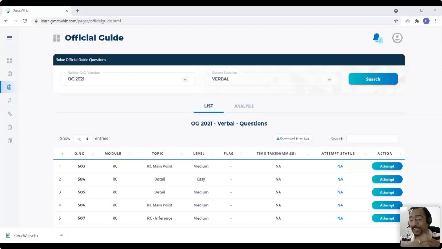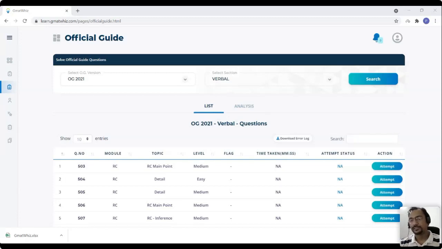But what we wanted to do was not wait till the time we are done with official guide reviews and the advanced official guides also. Since we have a good number of OG questions done already, we wanted this feature to be live. And we are also in the process of uploading a good number of verbal questions. So I think about, Shakib, we have about 70% of the verbal and 100% of the quant questions uploaded.